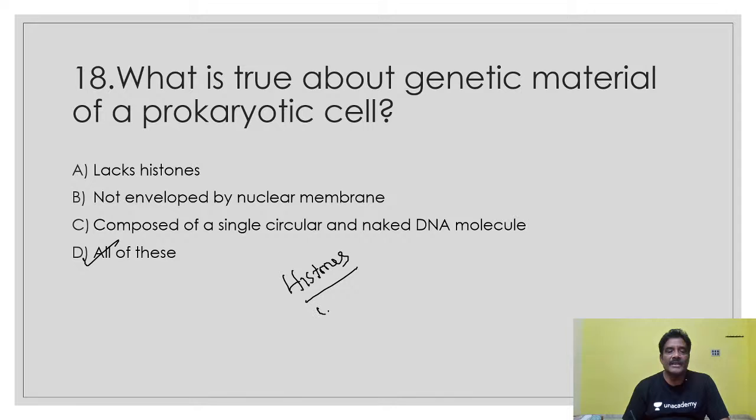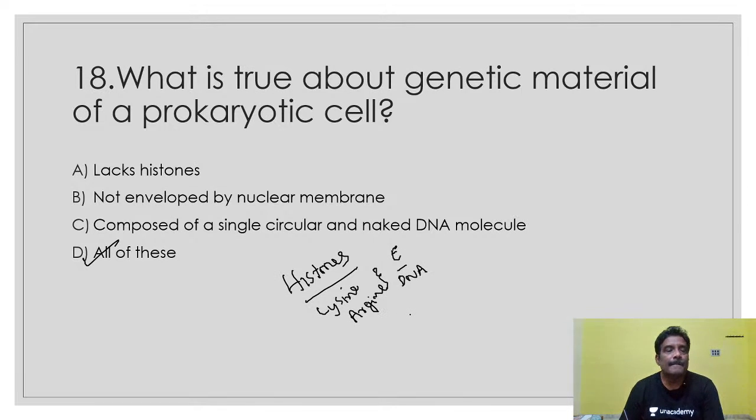Histone proteins are made up mainly of lysine and arginine amino acids. In prokaryotic DNA, histone proteins are lacking. That point you have to answer.